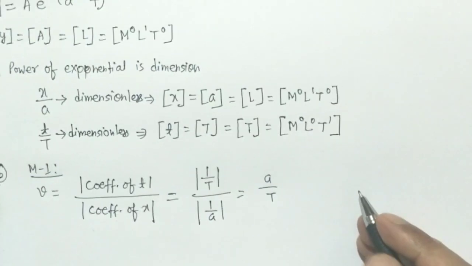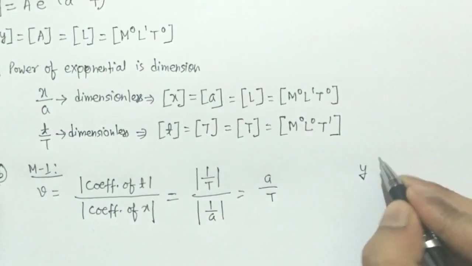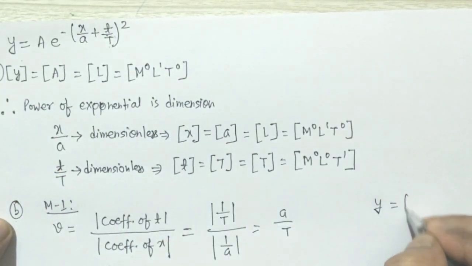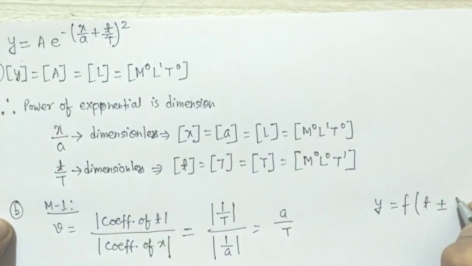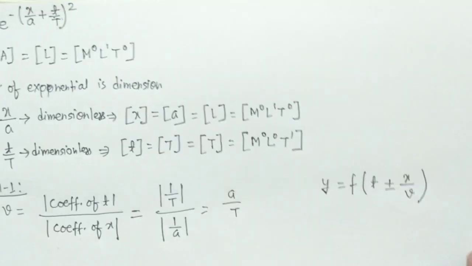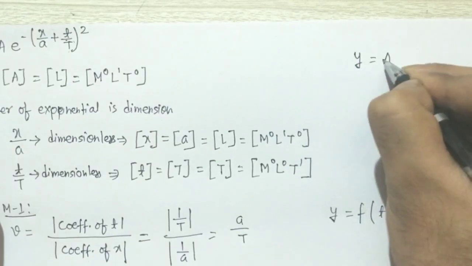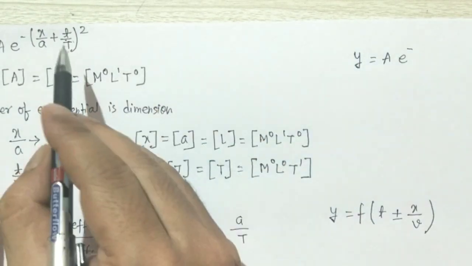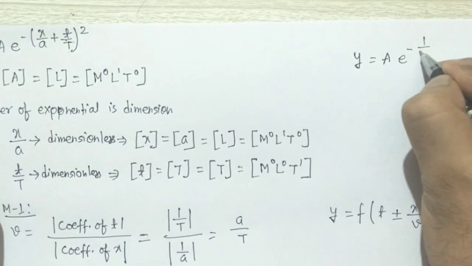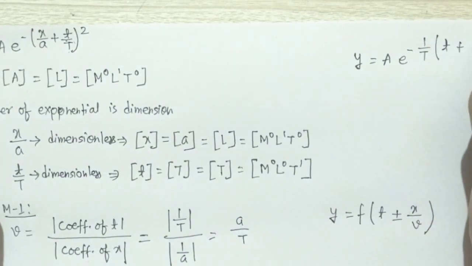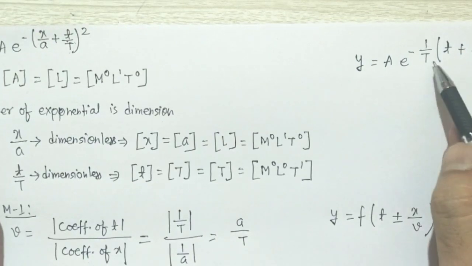And by method 2, first we will express the given wave equation in this form: y is a function of t plus or minus x by v. So we will first convert this in this form. So A e to the power minus, we will take capital T common here, and write t first here. So t plus T x by capital A, as we will take T common.